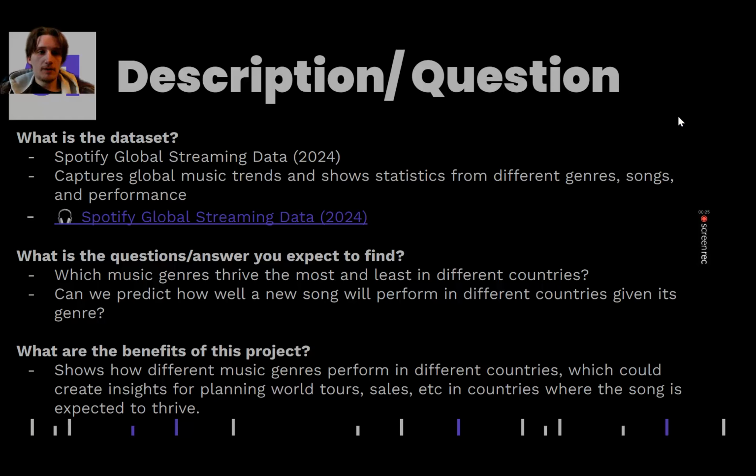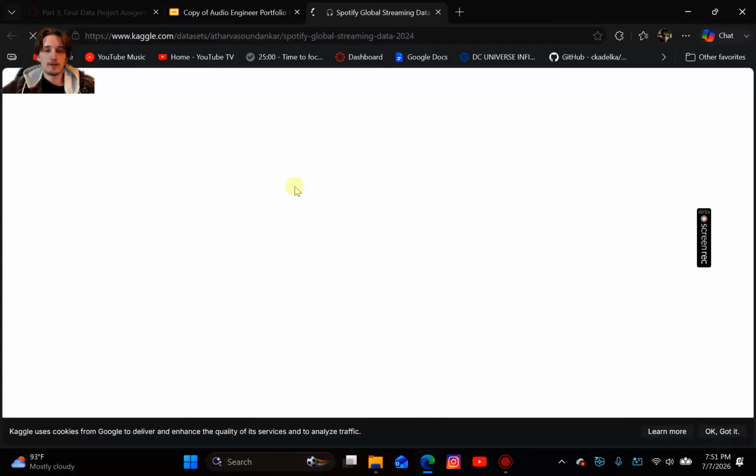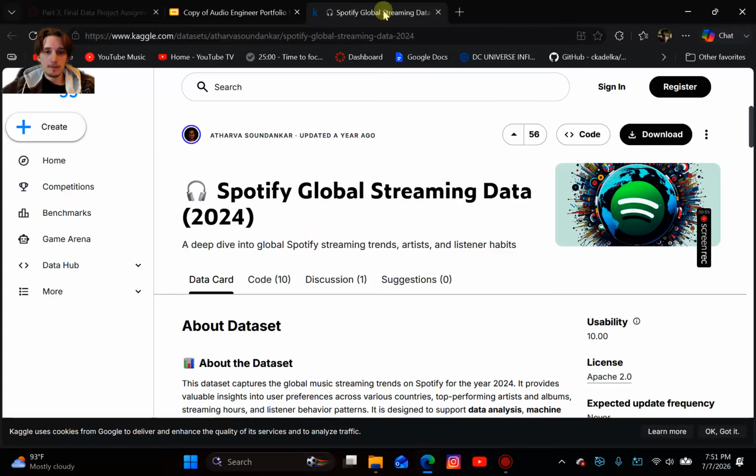Our project name is Predicting Song Performance in Different Countries. So stage one of the data process is the description slash question. What is the data set that we are using? The data set that we are using is called Spotify Global Streaming Data 2024. What this data set does practically is it captures global music trends and shows statistics from different genres, songs, and how they perform in each country. And the Kaggle link is right here. Here it is.